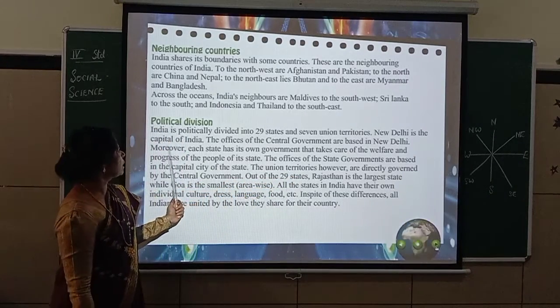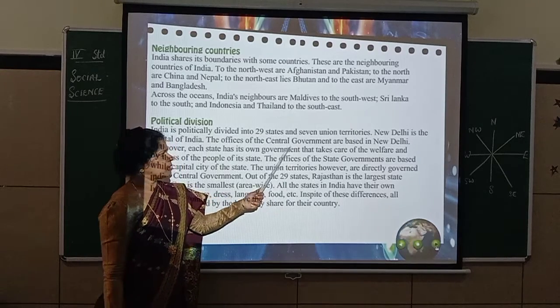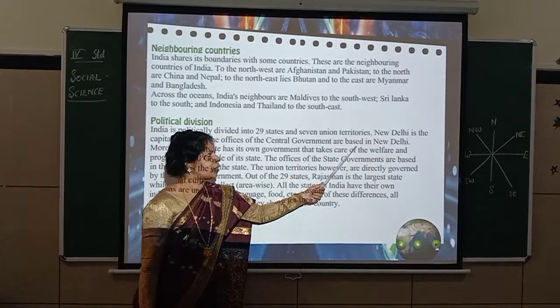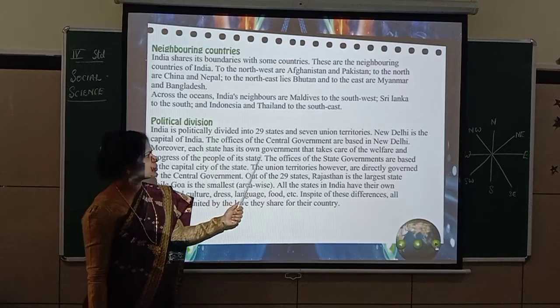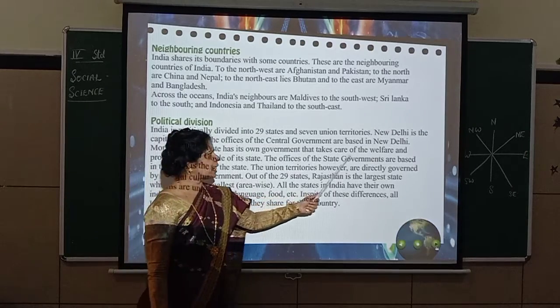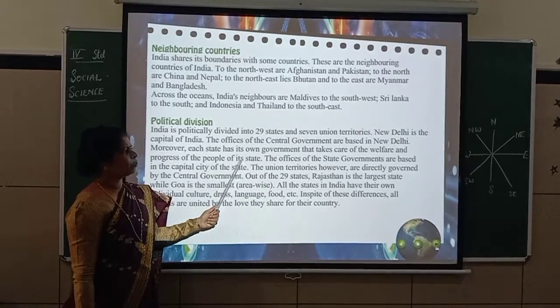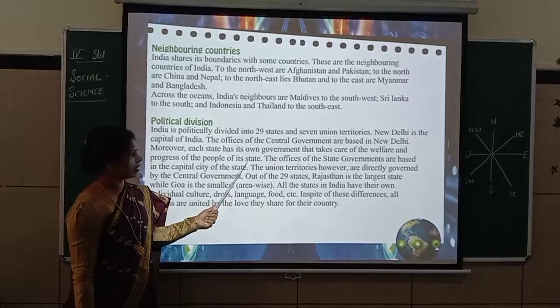So New Delhi is the capital of India. The office of the central government is taking care of what? Union territories are based where? At New Delhi. Moreover, each state has its own government that takes care of the welfare and progress of the people of its state. So who is taking care? The state government will take care of the people in the state.